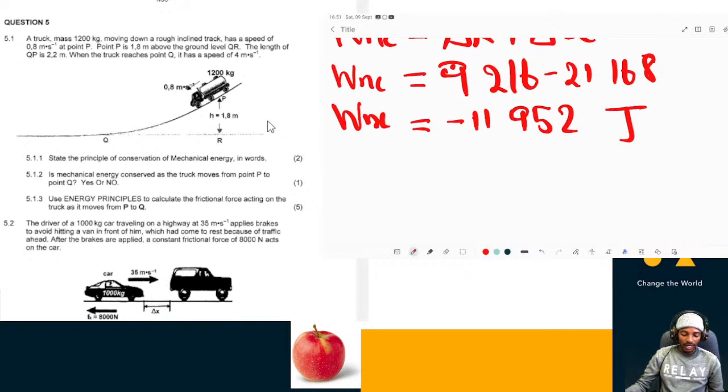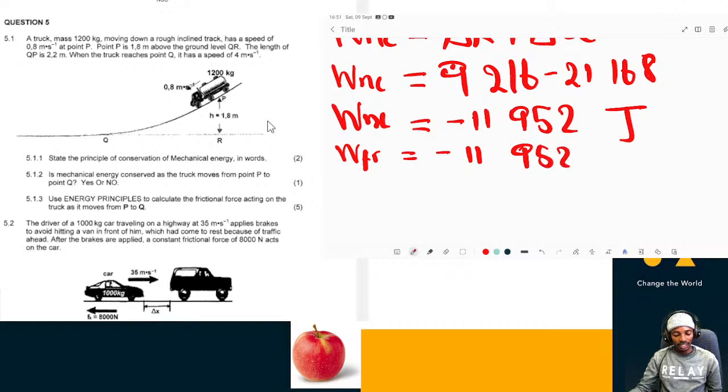This is negative because the non-conservative force is decreasing the energy of the system. Now we need to identify all the non-conservative forces acting in this system, and we said it is only the frictional force. So the work done by non-conservative force is equivalent to the work done by friction.